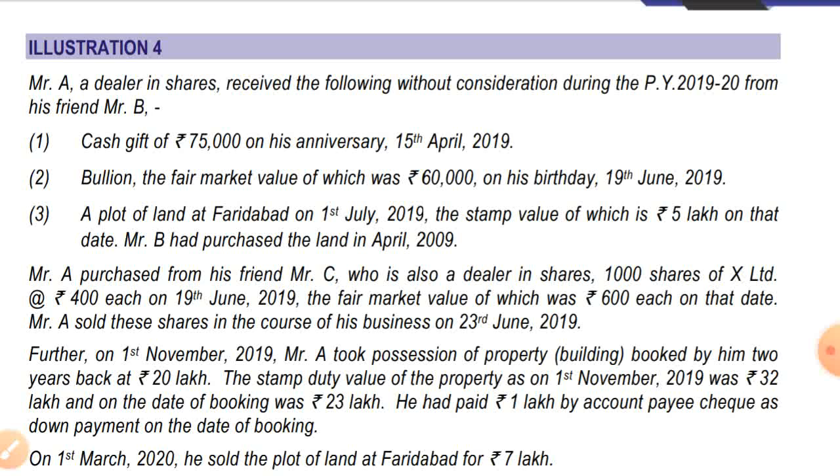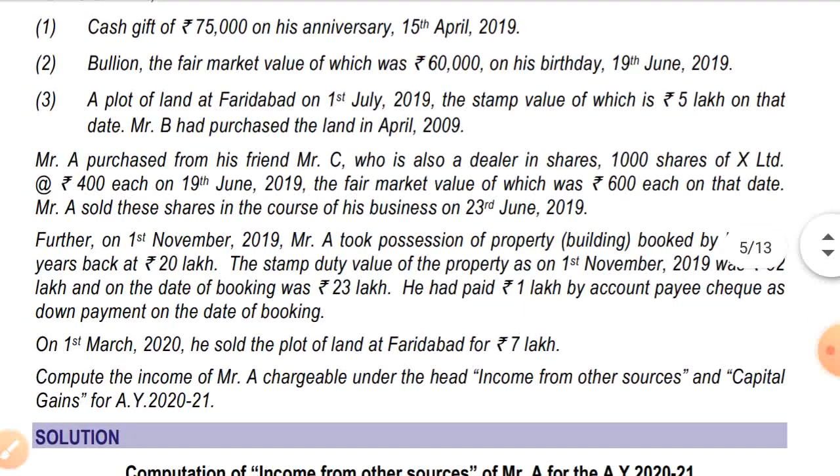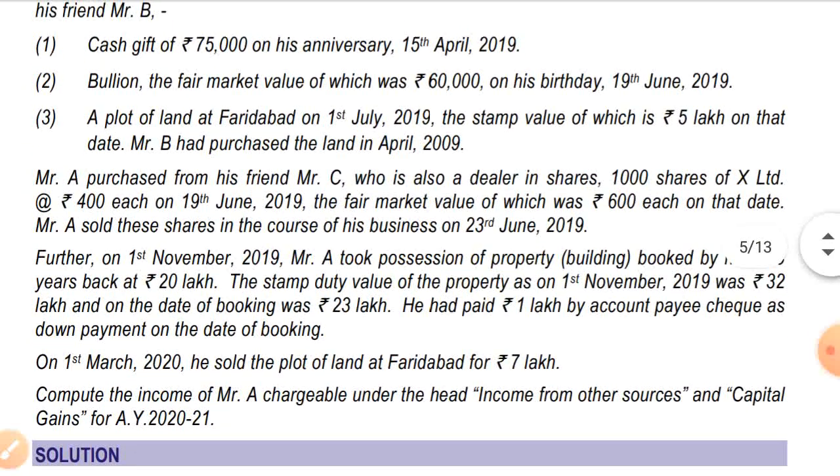As Mr. C is also a dealer in shares, and Mr. A is also a dealer, it will not be taxable as income from other sources. It will be taxable as business income, and we are computing only income from other sources. As it is given in the question that we have to calculate income from other sources and capital gain, it will be taxable in the hands of A as business income when he sells the shares, but no price is given, so we don't have to compute any business income, and the question is also not asking to calculate business income.